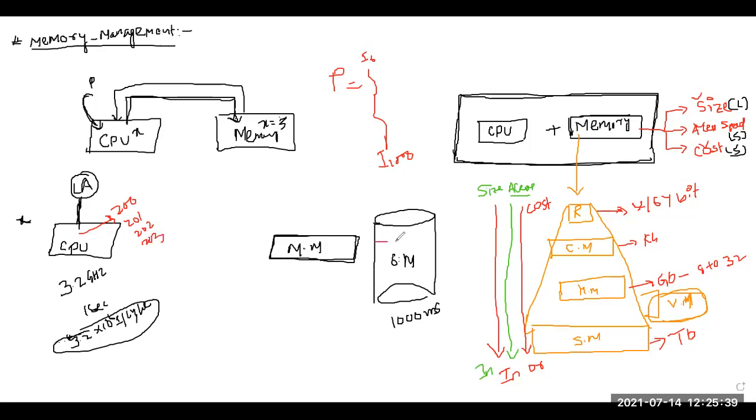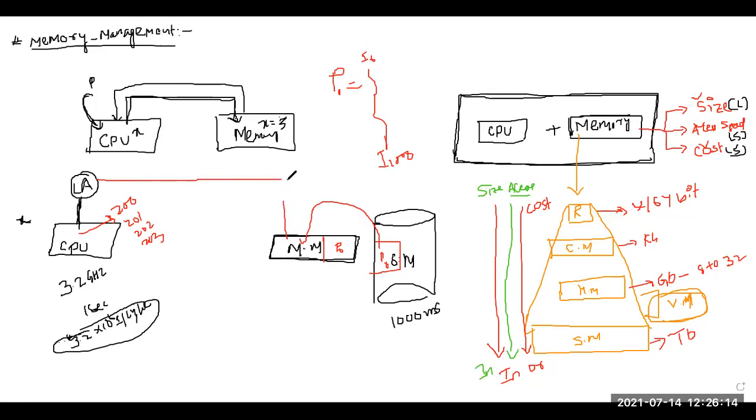So suppose this is my entire program, which I am naming P0. Before executing this program, we will fetch the entire program and store it in main memory. So the entire P0 will be stored here. Now instead of communicating with the secondary memory, the CPU will communicate with the main memory.